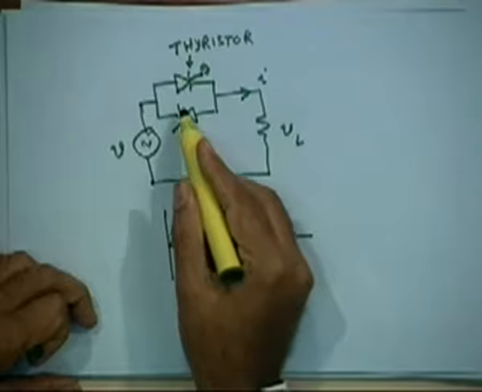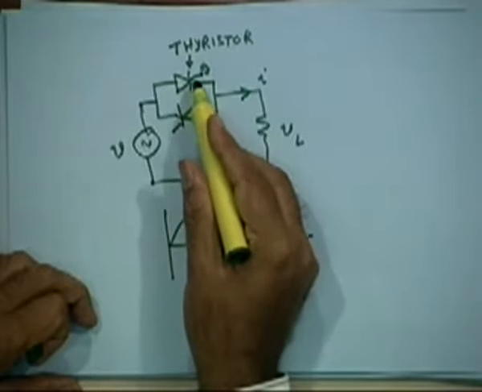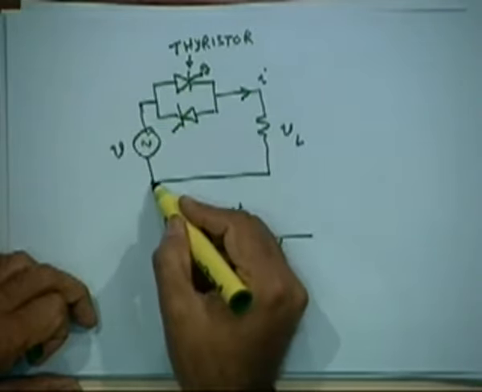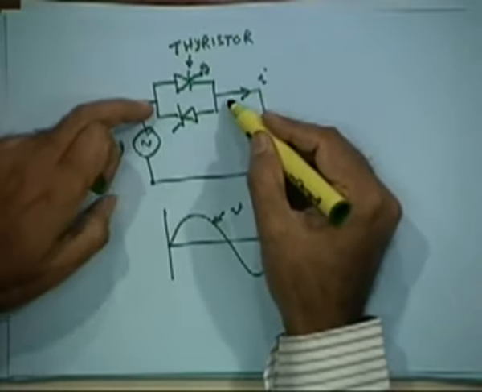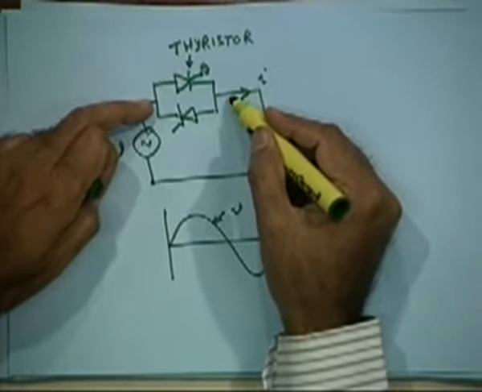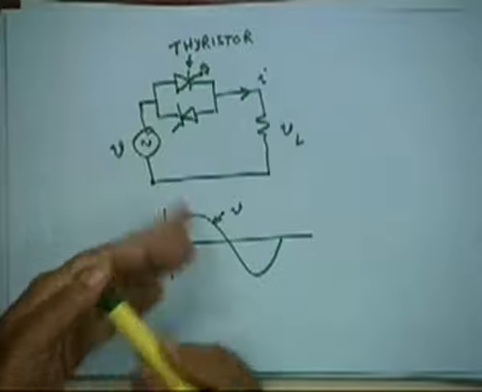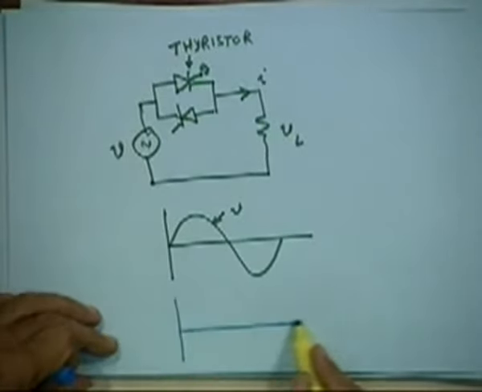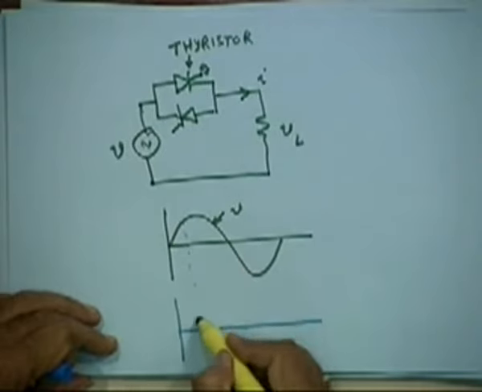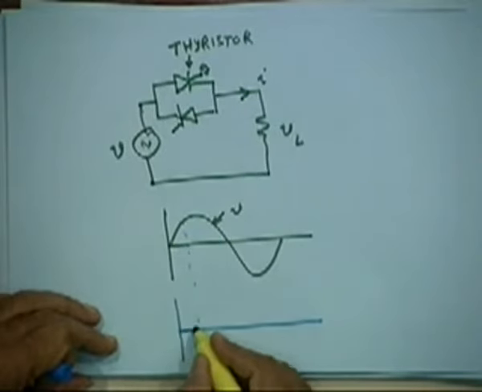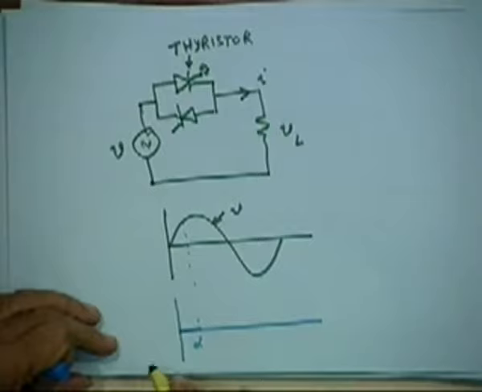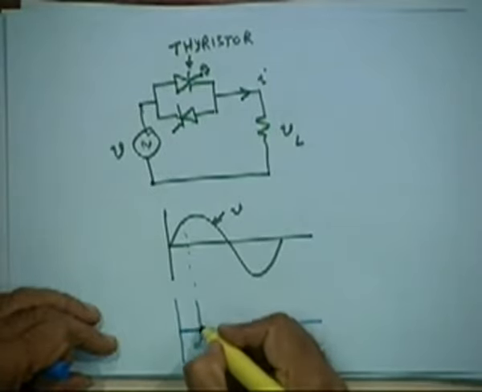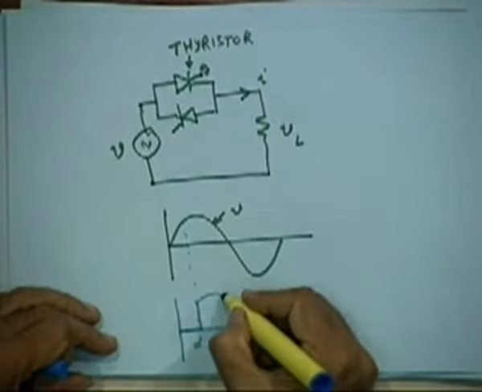Now if you can delay the firing in such a way that even though this voltage is there, it will not come across the load, because this is open. This is like a switch that can be open. Then if you delay that, that means at some angle alpha, till that time the voltage is 0 across the load, and then it will follow the same.